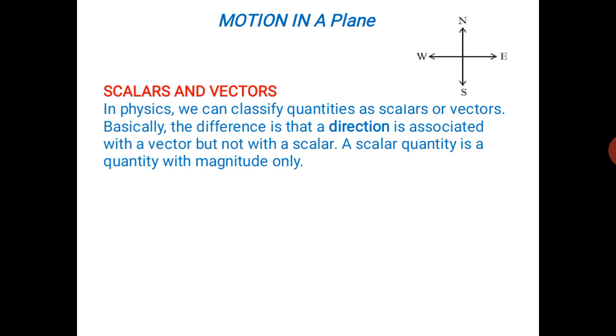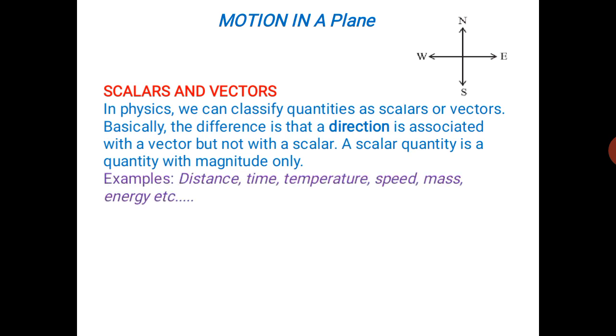Basically the difference is that a direction is associated with a vector but not with a scalar. A scalar quantity is a quantity with magnitude only. For example, distance, time, temperature, speed, mass, energy, etc.